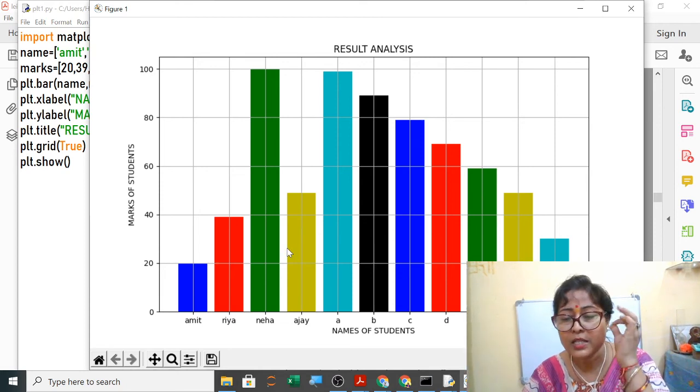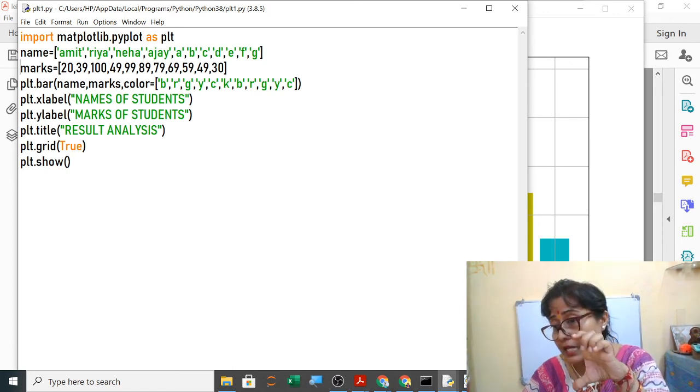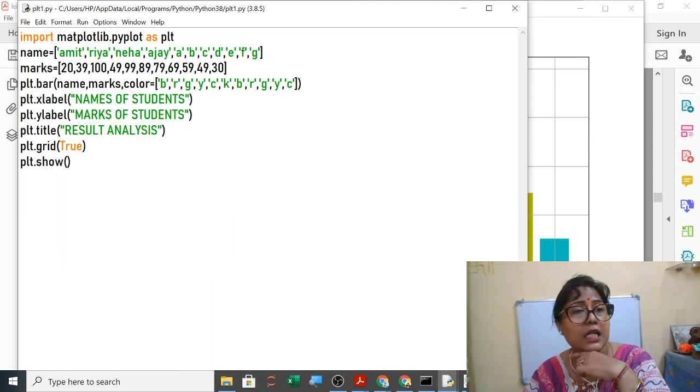So PyPlot is very easy, nothing you have to remember, only what you are plotting. The first line is very important: import matplotlib.pyplot as any alias name. In the x-axis, what you want to print. In the y-axis, normally we keep the data, not the names. Normally you will find how much data, what is the price, what is the quantity, what are the marks, what is the temperature. Clear? So in the y-axis we will keep the data.